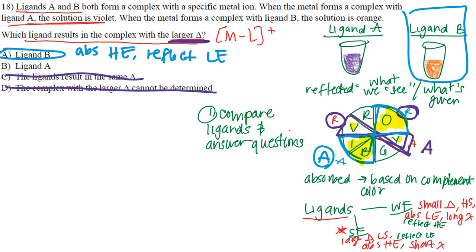With this type of question, the reason why I like it so much, and the reason why it's easy, as we've already been through an hour and 20 minutes of this overall practice exam, is that we've already seen a lot of information about the ligands from previous questions. So now we can just go back and flip to the other questions and be like, wait a minute, what did I write down about ligands? What did it say about color? How can I verify this? All of that is how I approach this particular question.